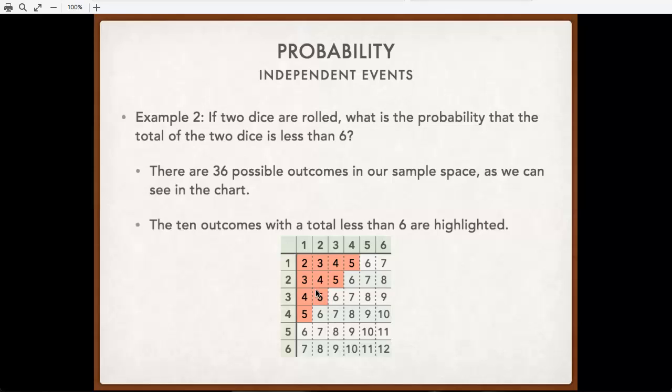And I've highlighted the ones that are less than 6, and we can count them. There are 10 of them. And so for our probability, it's 10 divided by 36, or 5/18, is our probability there.